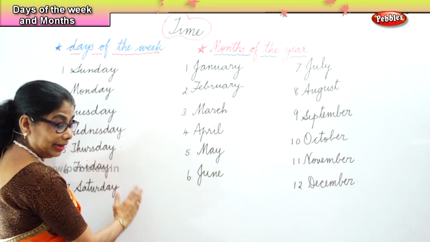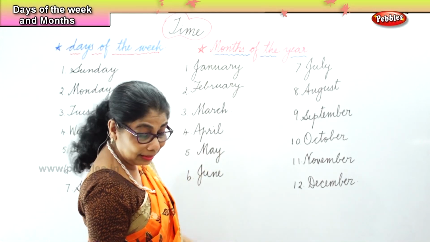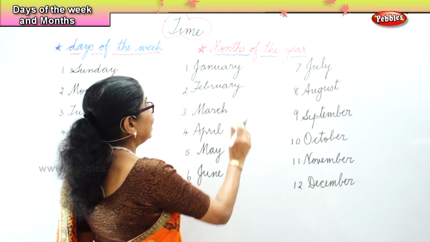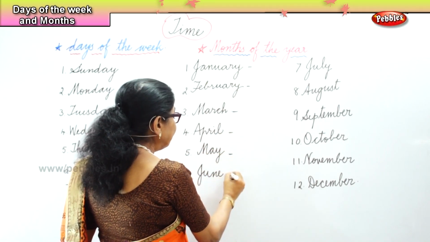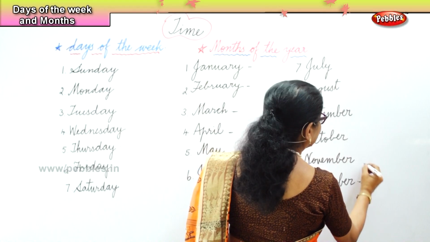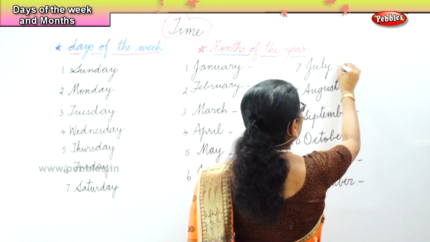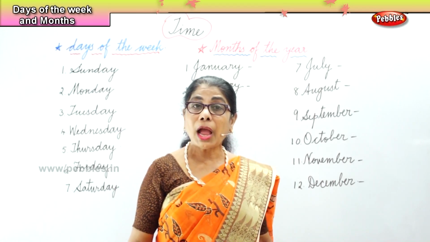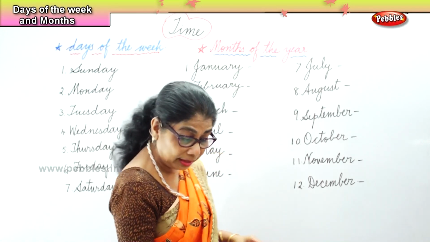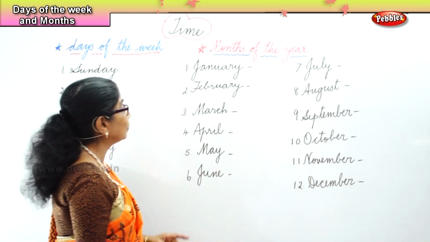Now, here 7 days and here 12 months. Each of these months, the number of days differ. That we must learn. Not only the name of the month, but we must also learn how many days there are in each month.